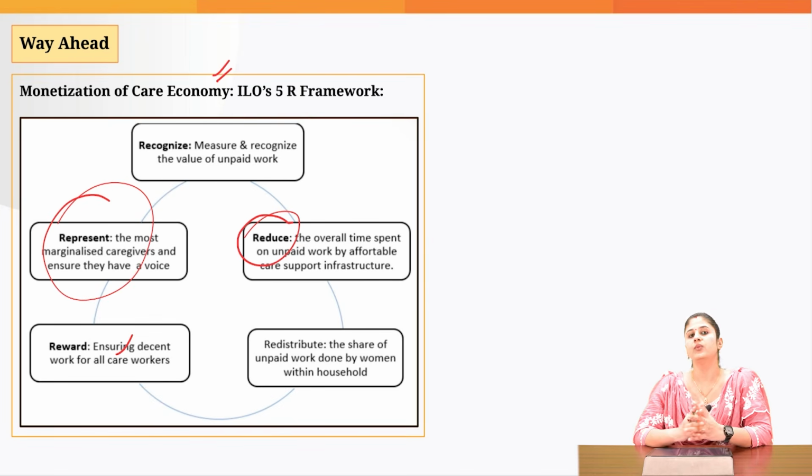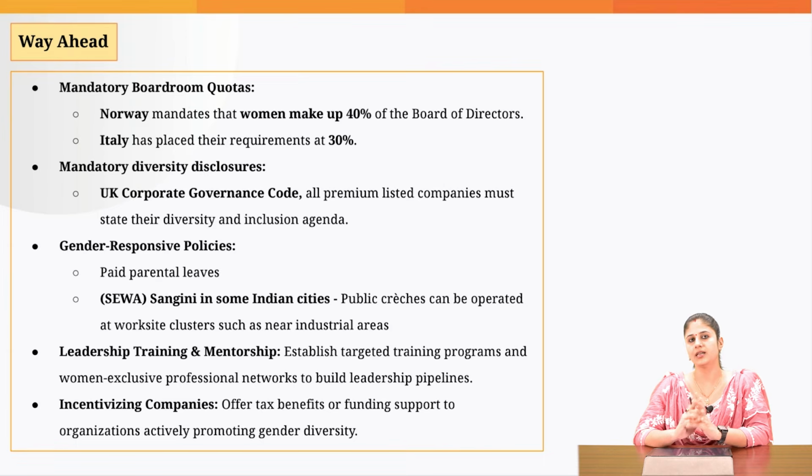Then lastly, we need to ensure adequate representation of females. How do you do that? By ensuring that the gender pay gap is reduced, and by ensuring effective implementation of the Maternity Benefit Act and the POSH Act, etc. Lastly, how can we ensure that more and more females are able to break the glass ceiling and get to key leadership roles?